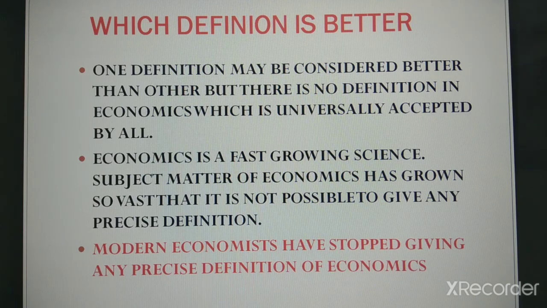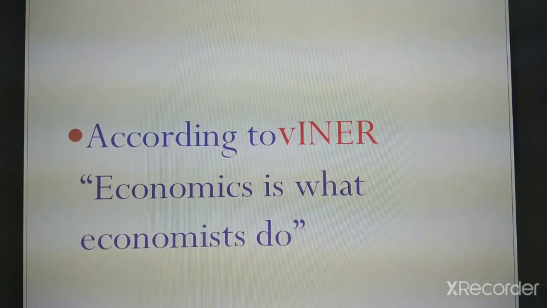Modern economists have stopped giving any precise definition of economics. And according to Viner, economics is what economists do. This is the concept of economics. There isn't any precise definition of economics.